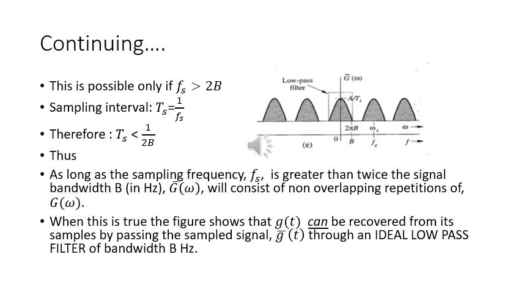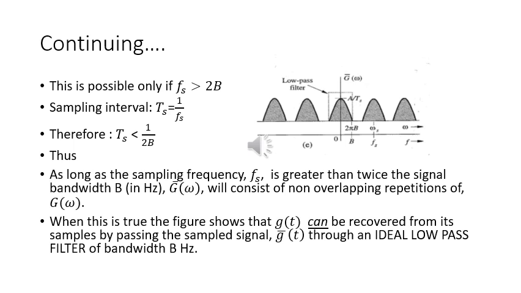Now you can see that this is possible only if Fs is greater than 2B. The sampling interval is going to be equal to 1 upon Fs, so Ts should be less than 1 upon 2B. Thus, as long as the sampling frequency Fs is greater than twice the signal bandwidth B given in Hertz, G bar omega will consist of non-overlapping repetitions of G omega.